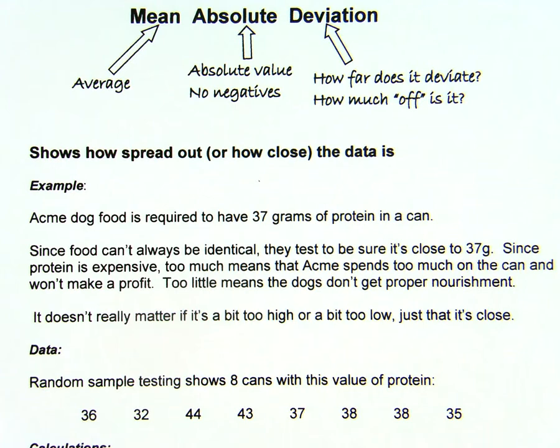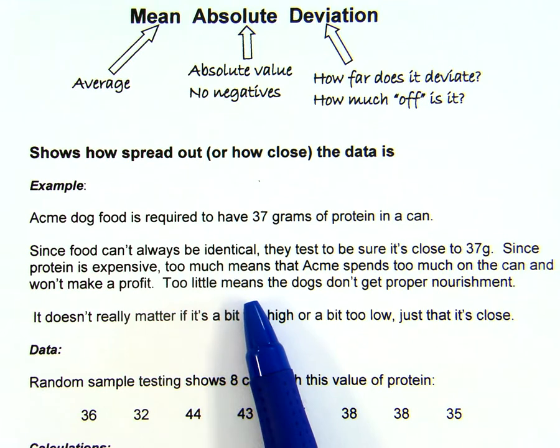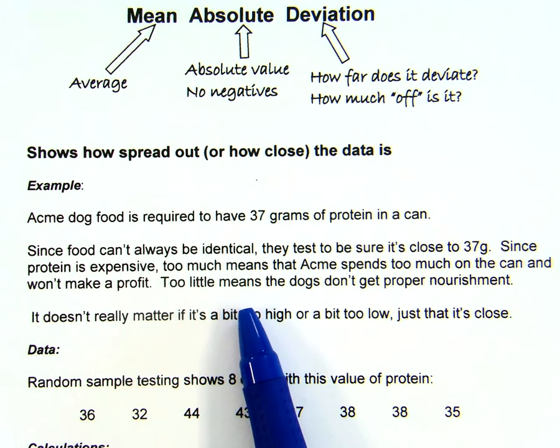So the way we work with it is that we have it within a certain range. Since protein is expensive, too much means that Acme spends too much on the can and won't make a profit. Too little means the dogs don't get proper nourishment. We want our dogs to have proper nourishment.